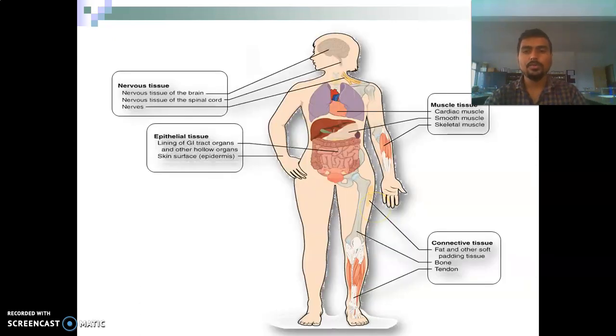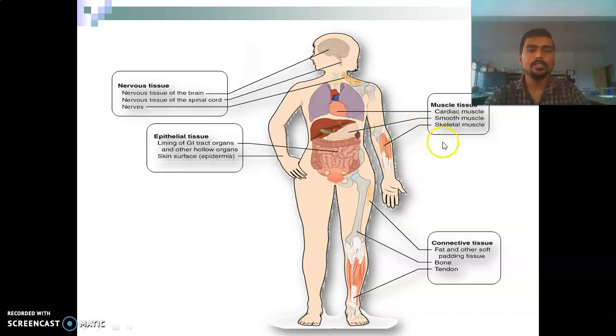Here is the location of these tissues. Firstly, we have seen the nervous tissue. They are present in the brain, spinal cord, and throughout the body in the form of nerves. Second one is the epithelial tissue that is present outside the body surface or throughout the body organs. Third one is the muscle tissue.